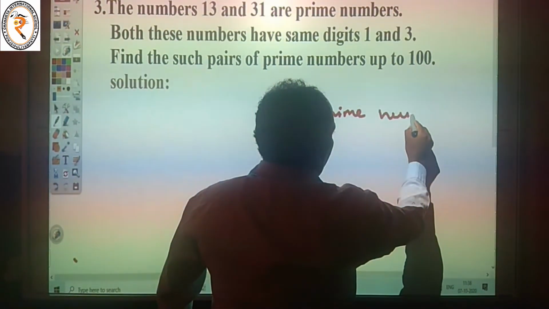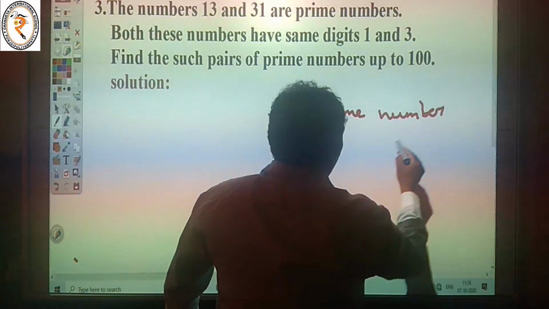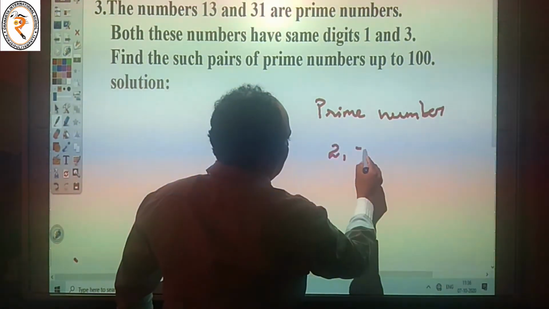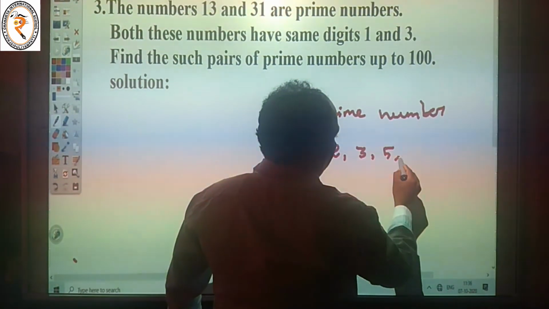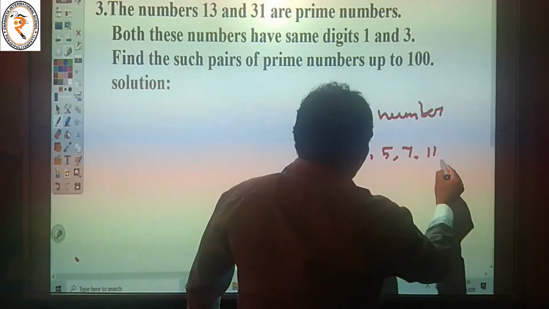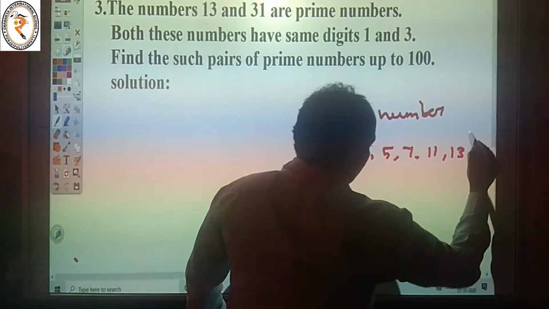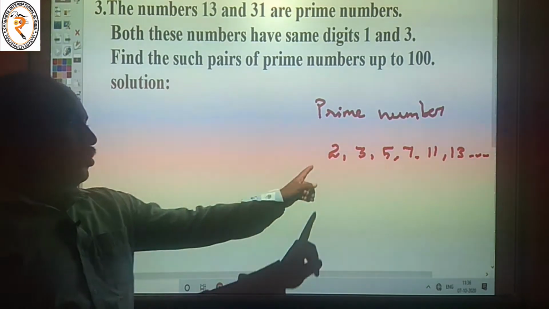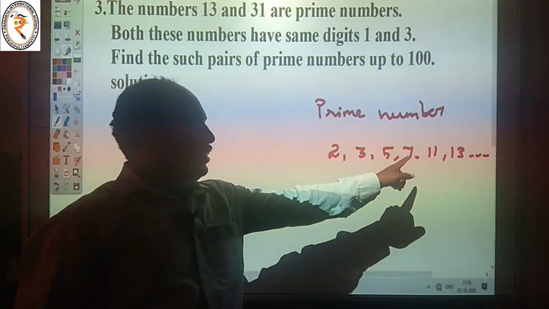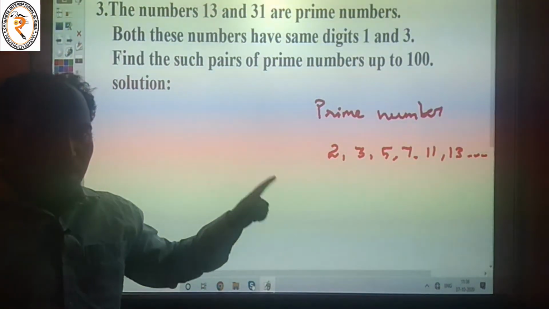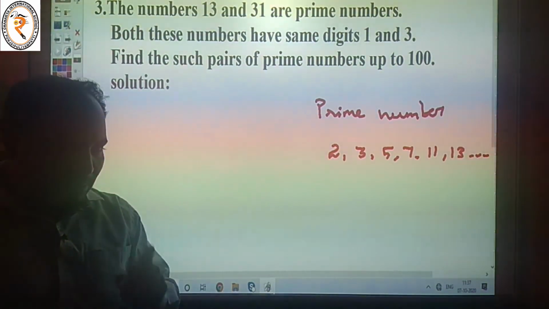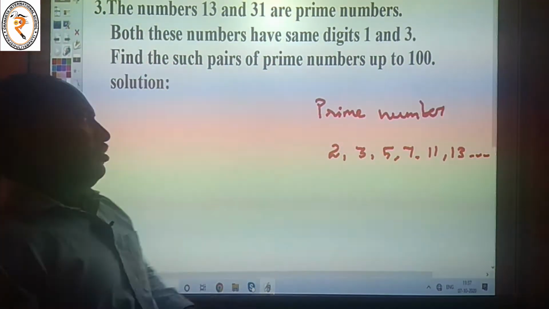Prime numbers: 2, 3, 5, 7, 11, 13. That's for the next class. These are called prime numbers: 2, 3, 5, 7, 11, 13. Prime numbers mean numbers divisible only by 1 and itself.